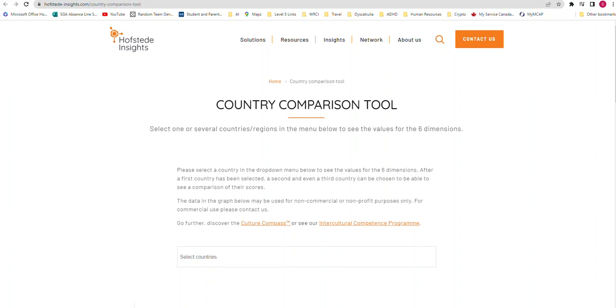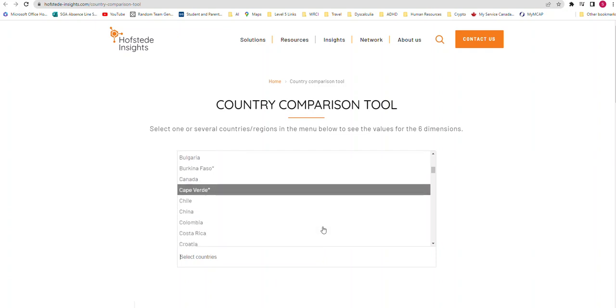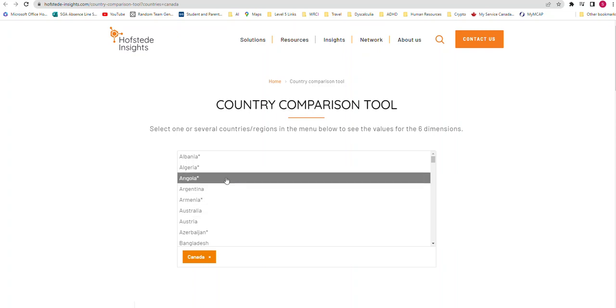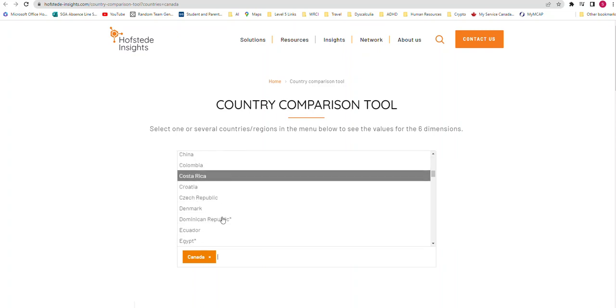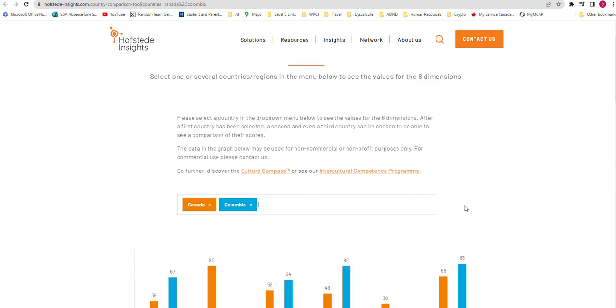So I clicked on the link to get me here, which is hofstede-insights.com. Okay, so once I get in here, I'm going to click on select countries. So I want to compare Canada with another country. In your case, it might be your home country with Canada, and let's find out what some of the similarities and differences might be between your country and Canada. Okay, so here we go.